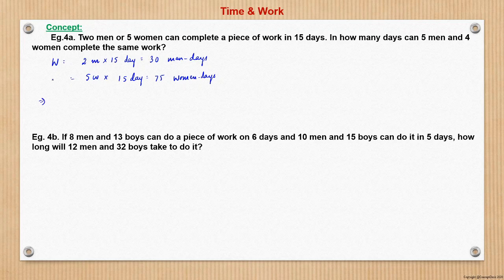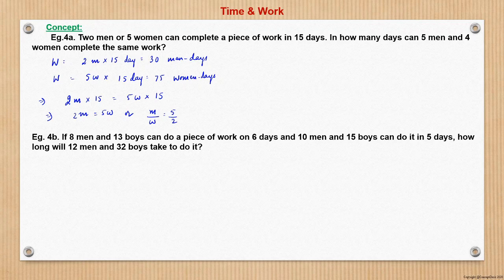I mean both are the same W only. So we can say that basically 2m into 15 is nothing but 5w into 15. So we can say here that 2m is 5w, or m by w is 5 by 2.